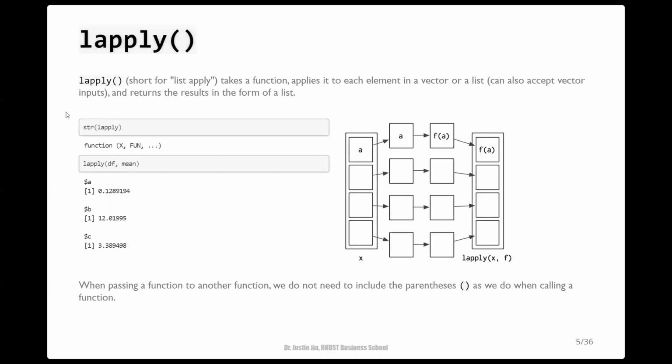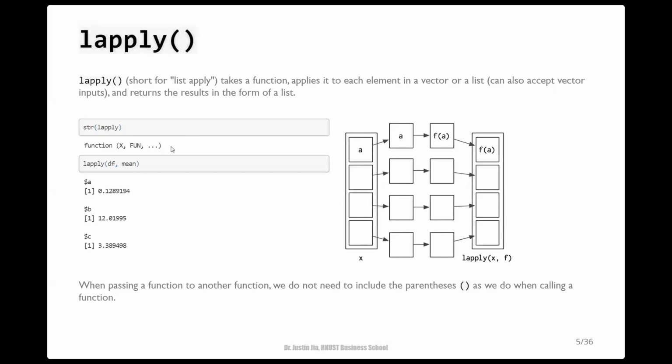Basically, the lapply function has 3 parameters. The first parameter is called x and expects a list object. If x is not a list object, then it will be coerced to a list object if possible. That's why the full name of the lapply function is list apply. The second parameter expects a function or the name of a function. There could be other arguments passed into this function at the point of call. All of them can be captured by this special parameter.